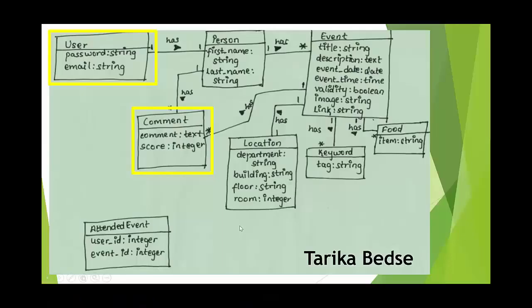This is Tarika now. Let's look at the class diagram once again. The model classes I created are user model, which has password and email attributes as string, and another one is comment, which has comment as text and score as integer.